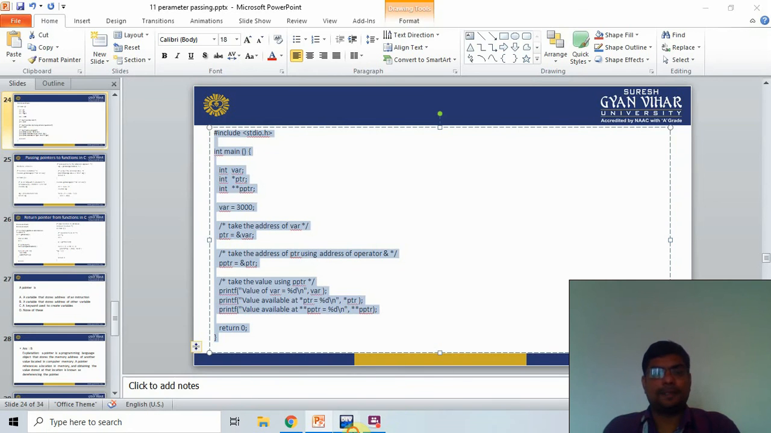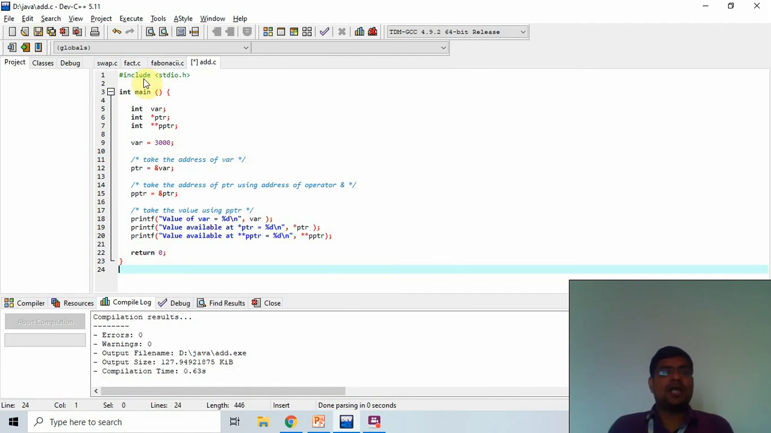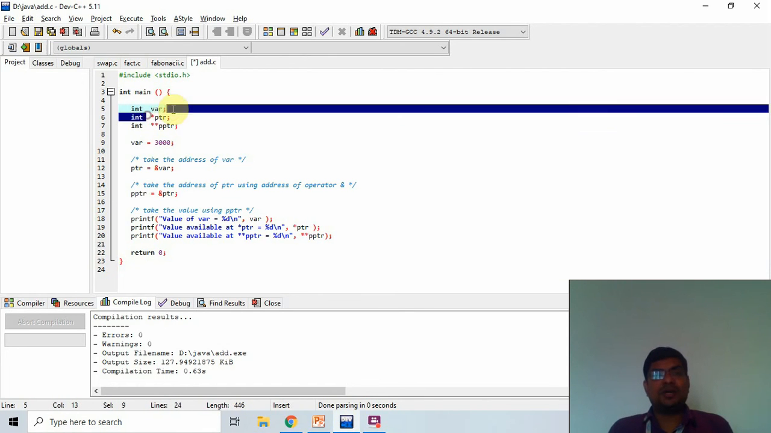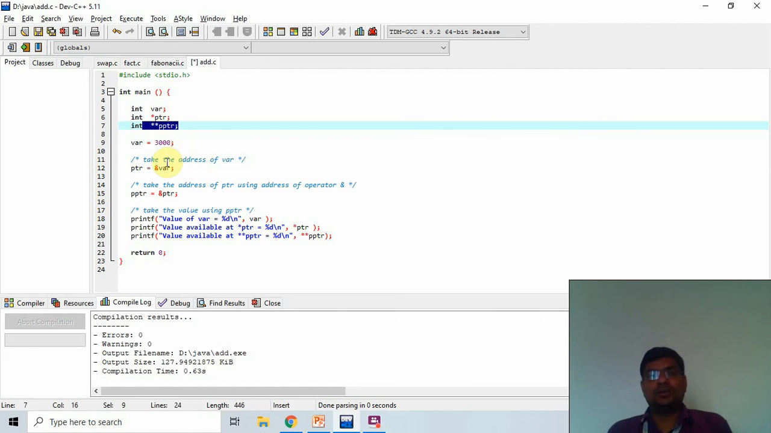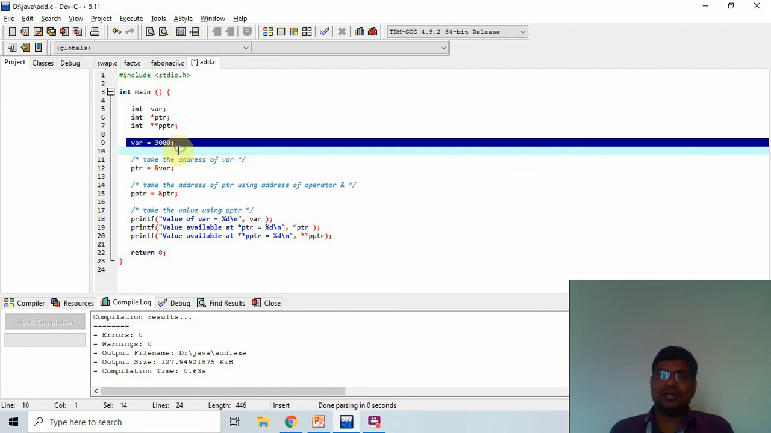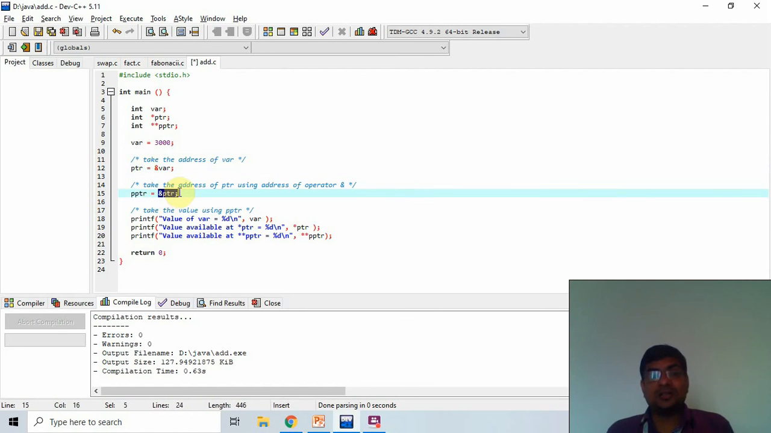Control C, and I copy that code into here. Now I explain this. This is a variable, this is the pointer, and this is called the pointer to pointer. Here I create and initialize the variable with 3000. After that we pass the address to the pointer. After that we pass the address of the pointer to the pointer to pointer.